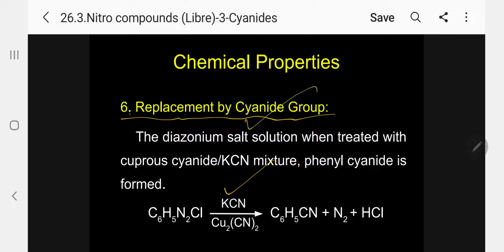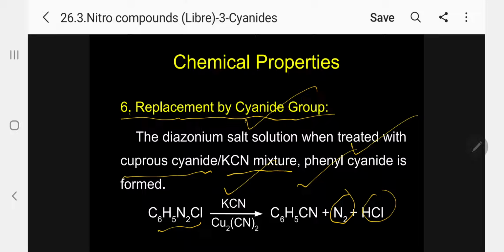The diazonium salt solution, when treated with cuprous cyanide, CuCN and potassium cyanide mixture, phenyl cyanide is formed. So diazonium chloride, eliminating N2 and HCl, produces phenyl cyanide. Please follow.